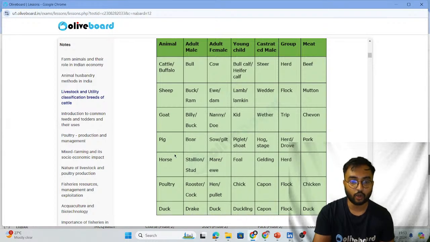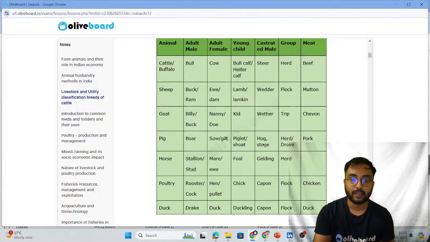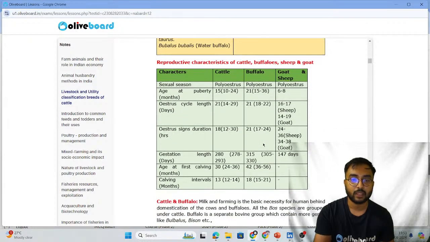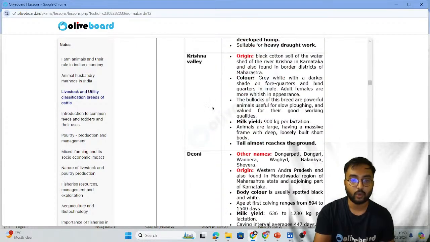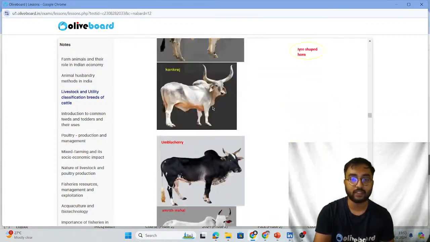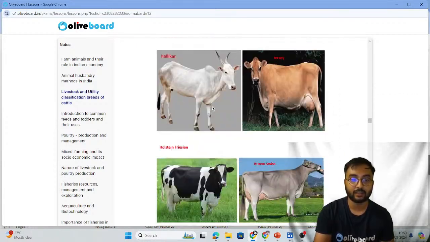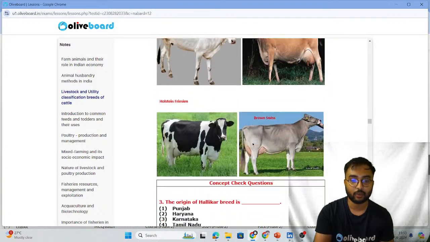The young child of pig is called as piglet. The group of goat is called as strip. The adult female in horse is called as mare or ewe. These questions definitely come in exam. See here again, polyestrus, estrus cycles. Okay. Then look at these all varieties of cattle, and their images have been added here.